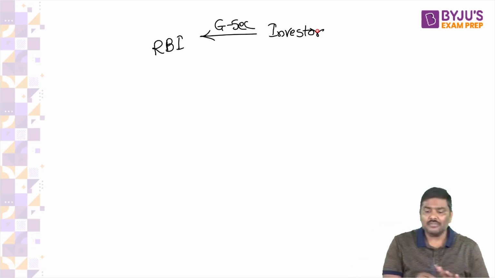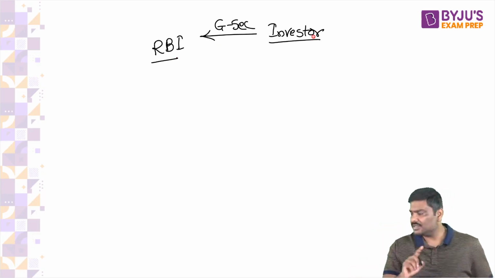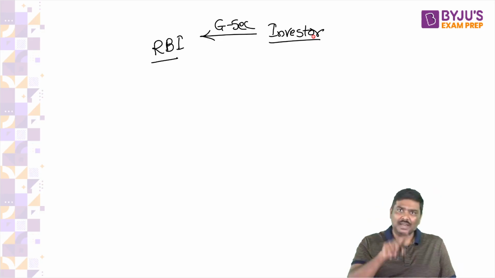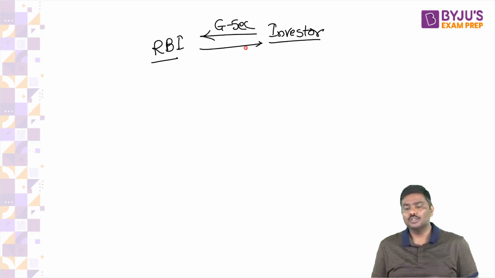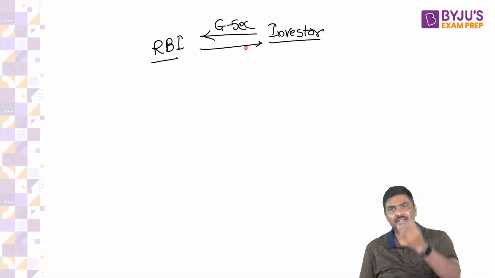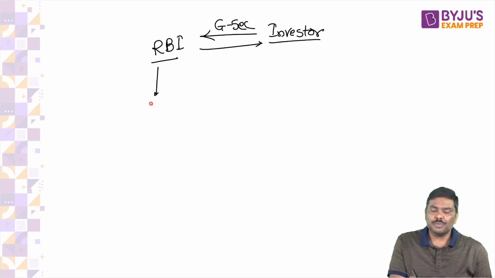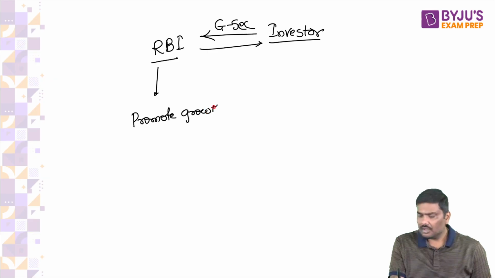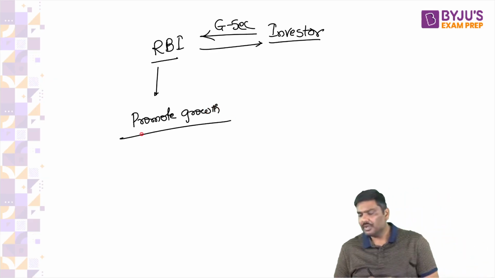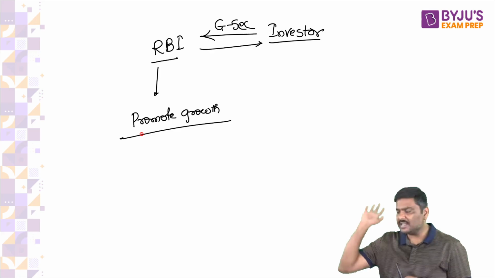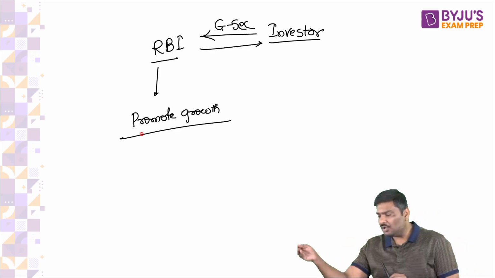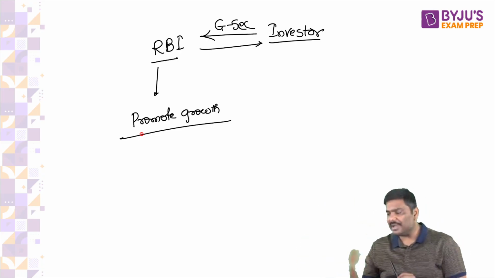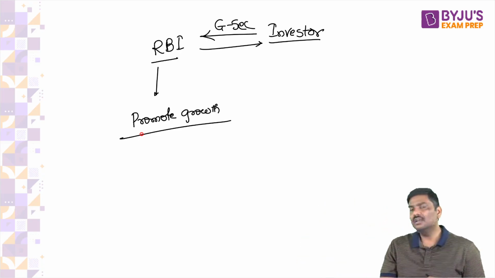Now, whenever RBI purchases or sells government securities, I repeat, it is again to the investors, not to Government of India. So why will RBI sell government securities? Tell me now. RBI wants to promote growth. Simple question to all of you. Should RBI increase money supply or decrease money supply? RBI has to increase money supply.